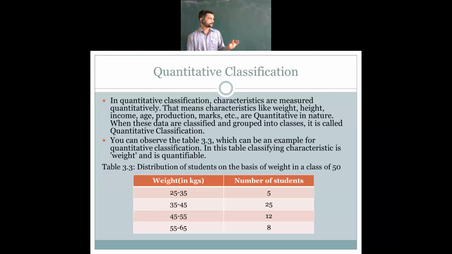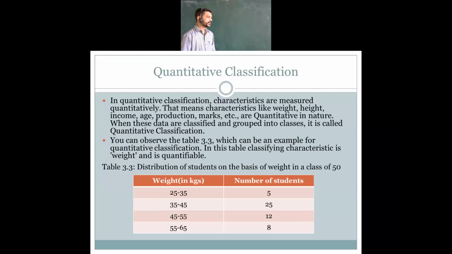When this data is classified into groups or classes, it is called quantitative classification, the data classified into groups or class intervals. The same quantitative classification is presented in tabular presentation.